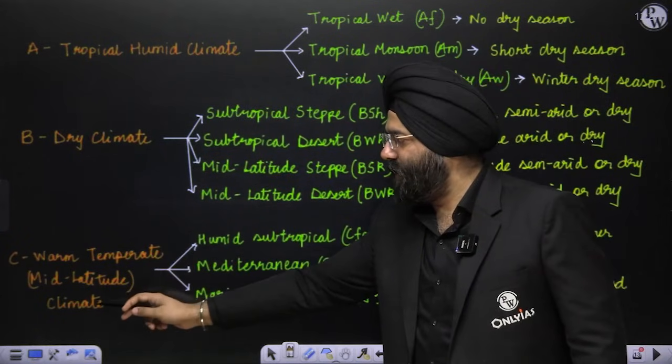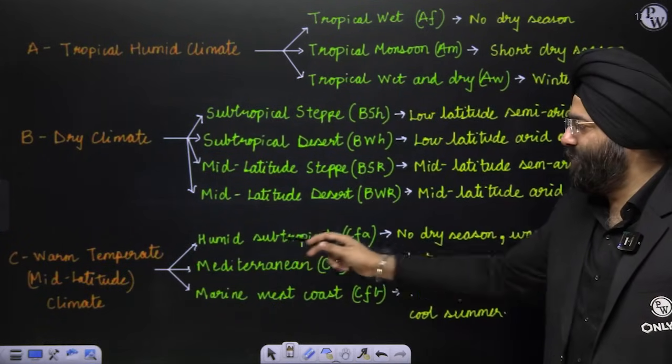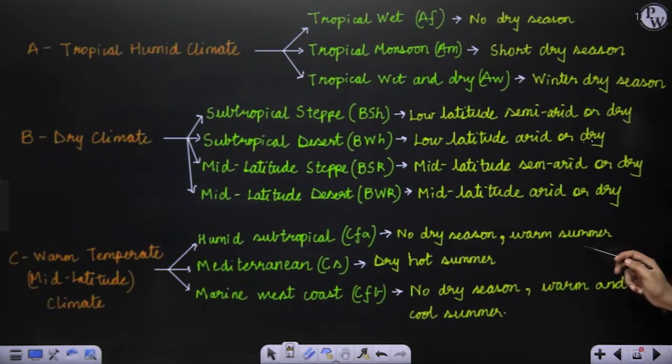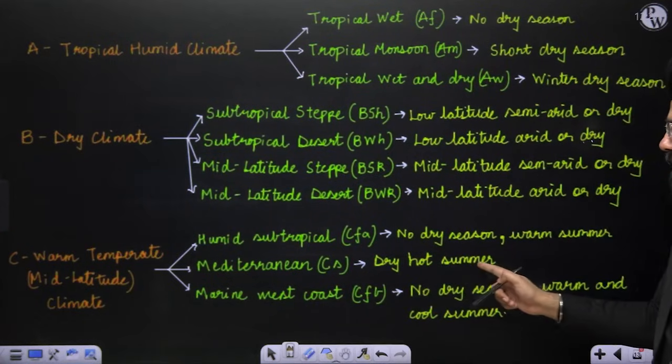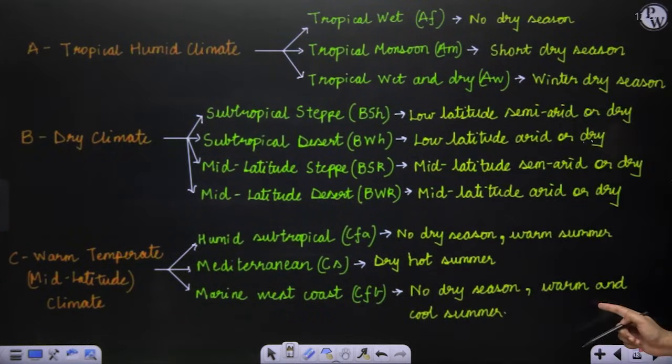Warm temperate mid-latitude climate, that is C, this is divided into three categories. Humid subtropical CFA, no dry season, warm summer. Mediterranean, very important, CS, dry, hot summer. Marine west coast CFB, no dry season, warm and cool summer.